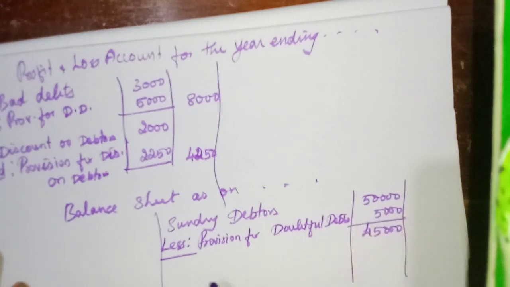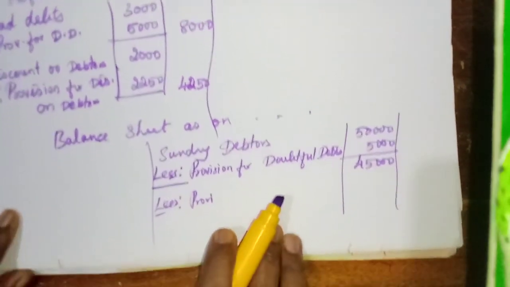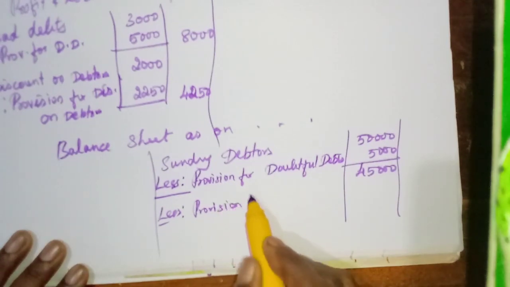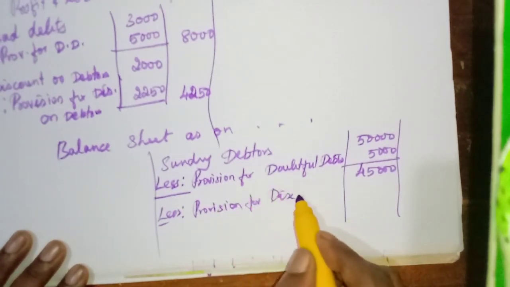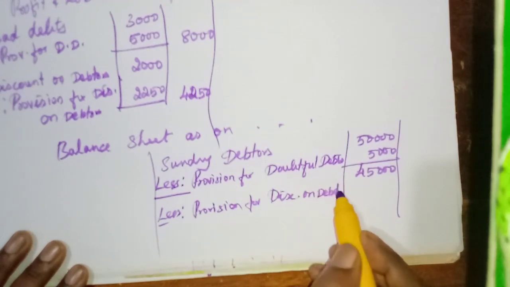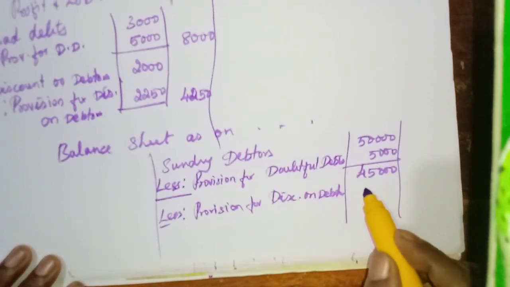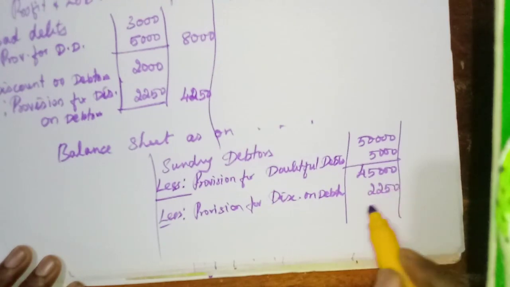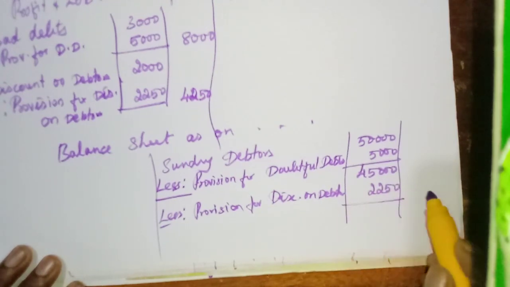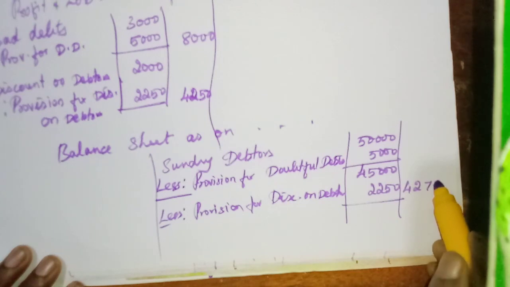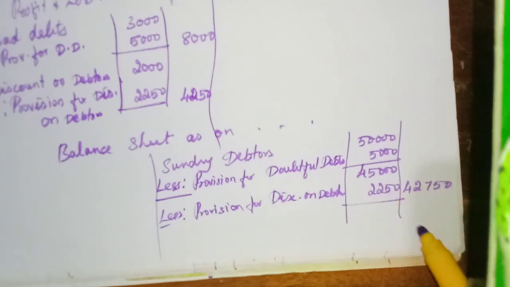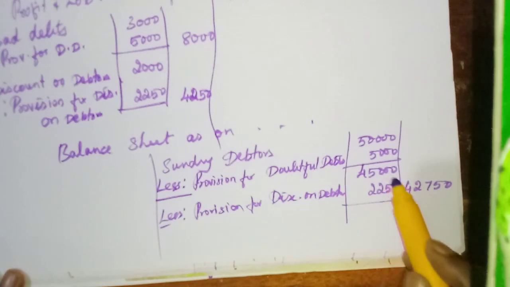45,000 less provision for discount on debtors 2,250. Okay, so 42,750. Okay, that is the amount, and otherwise you deduct. Okay, you will get this amount.